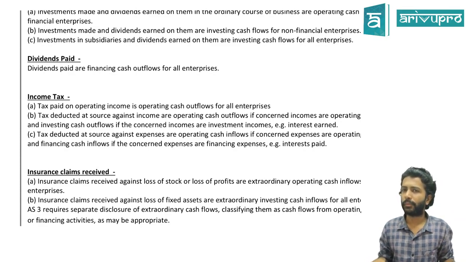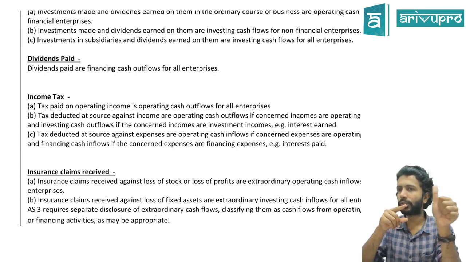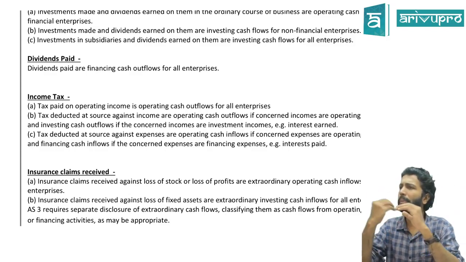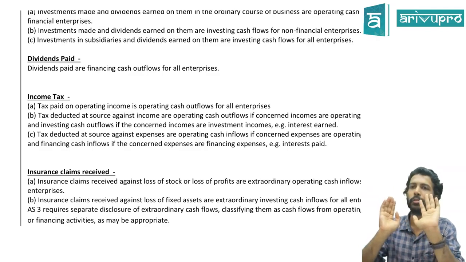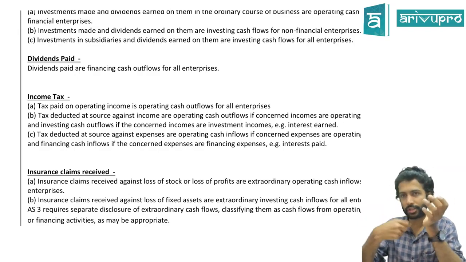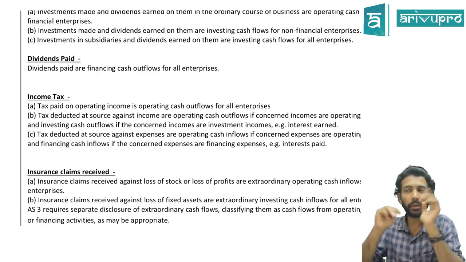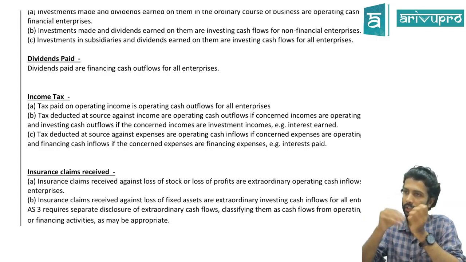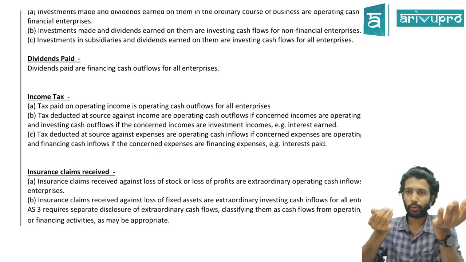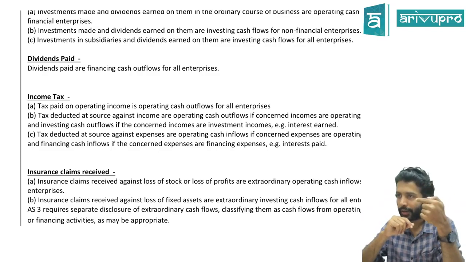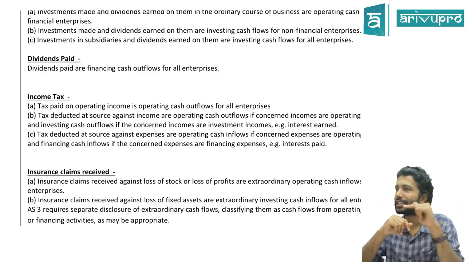Income tax paid. First of all, we are capturing cash flows under 3 buckets: operating, investing and finance. The company paid income tax. Every company has to pay if there is any profit. Let's assume there is a profit and they paid 3 lakh rupees income tax. Cash went out for 3 lakhs. Will it come in the cash flow statement, or will we ignore it? It will come because it is an outflow of cash, and the cash flow statement is trying to capture inflows and outflows. So under which category will it come: operating, investing or finance?